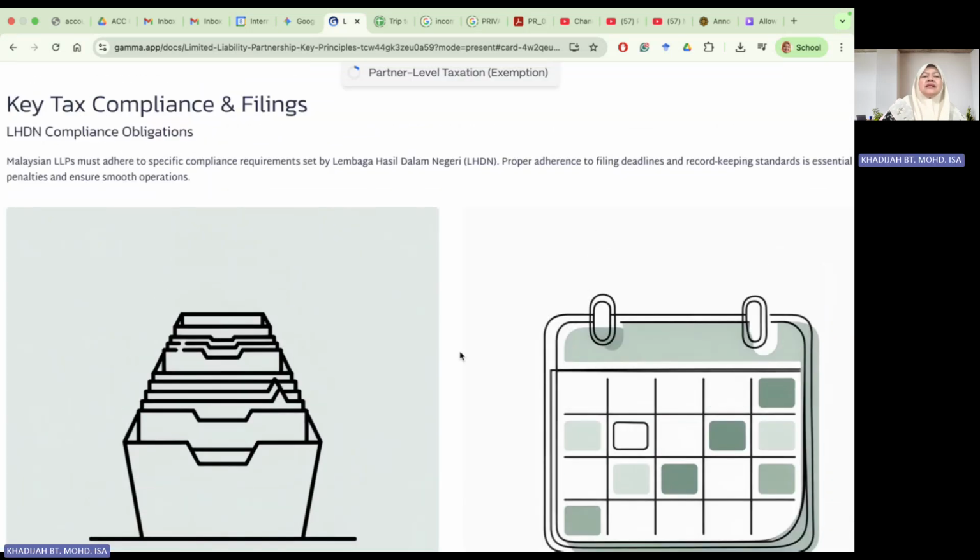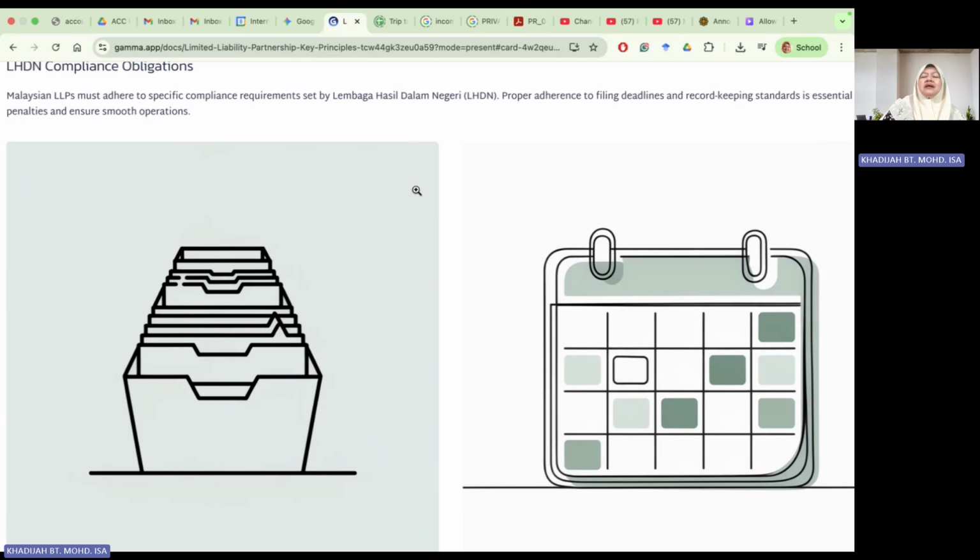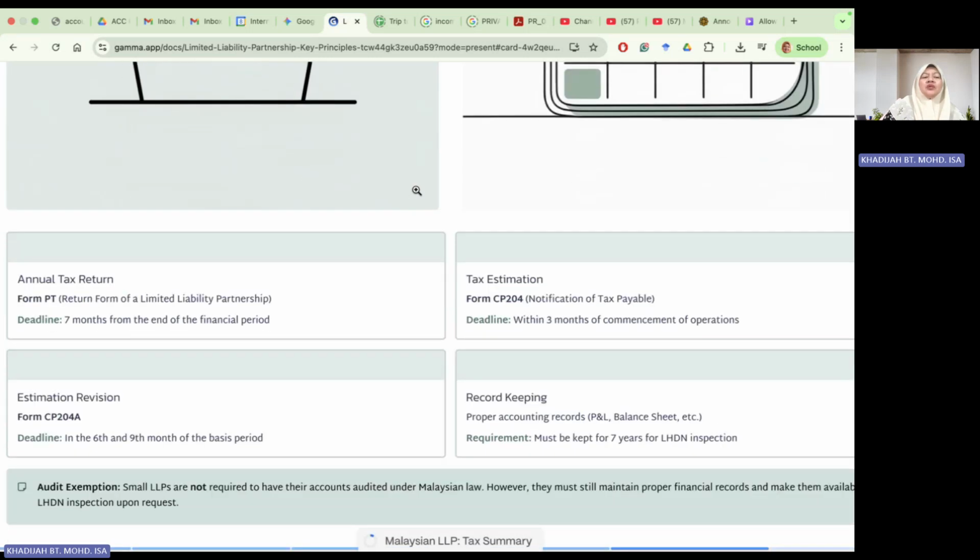All right, in terms of compliance and filing, the LLP must adhere to specific compliance requirements set by the Lembaga Hasil in terms of the submission of tax return as well as payment and record keeping. For example, the annual return is Form PT. Last time under a conventional partnership, the form was Form P, P for partnership. But when you have the LLP, the form is PT, the return form for a limited liability partnership. The deadline is similar: 7 months after the end of the financial period.